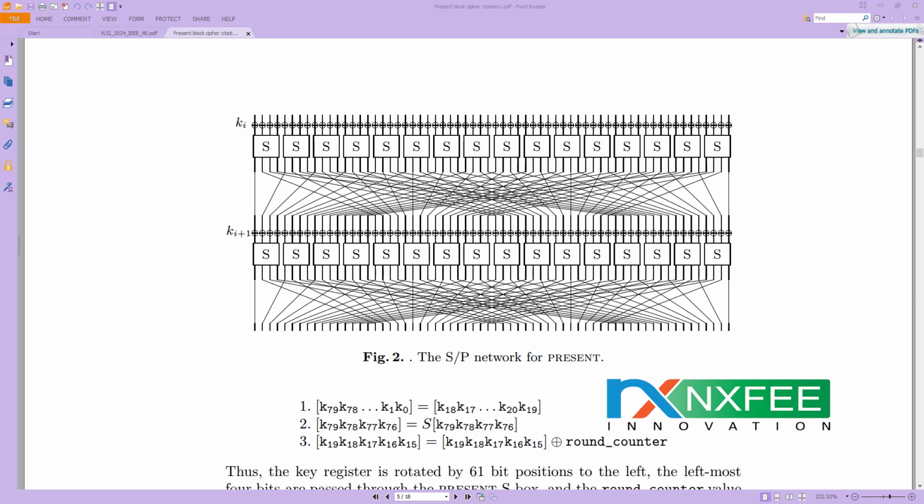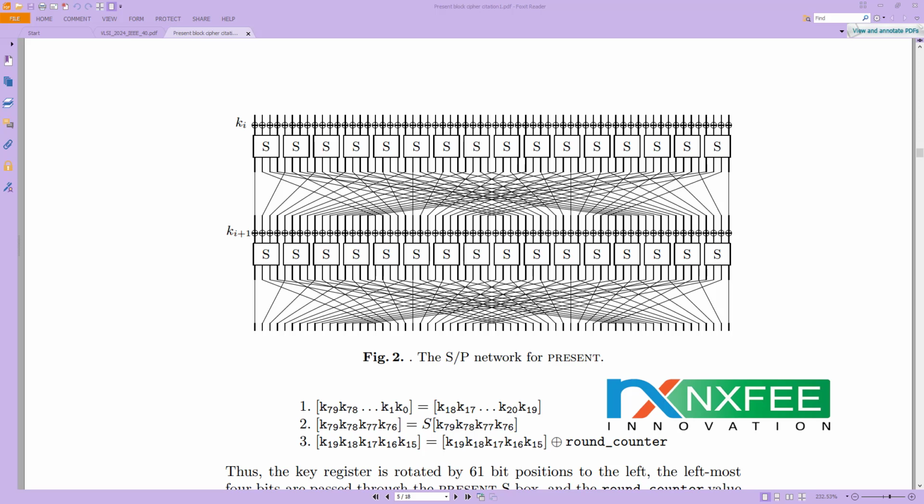Here, the combination of the S-box layer and the permutation layer creates an SP network. This SP network is the core of the PRESENT cipher encryption process, and each round of the encryption consists of an S-box substitution followed by a permutation. The repeated application of this SP network over multiple rounds provides the necessary complexity and security.